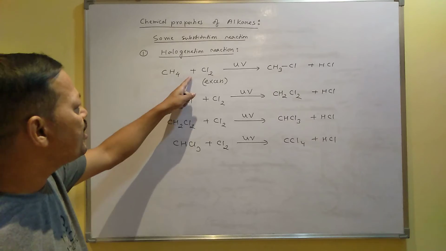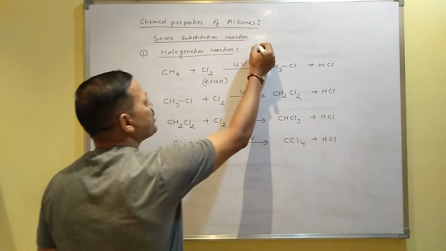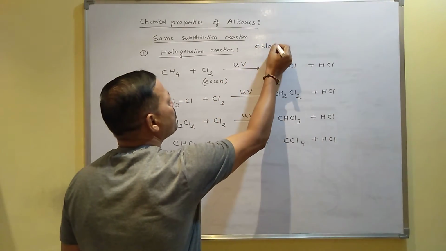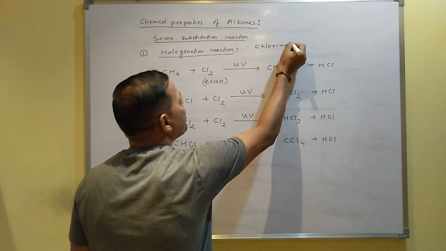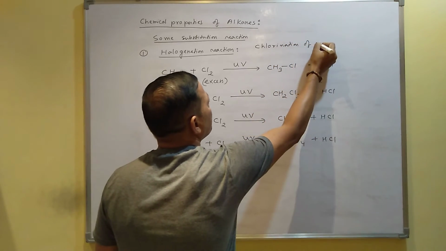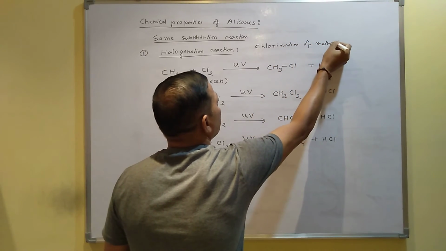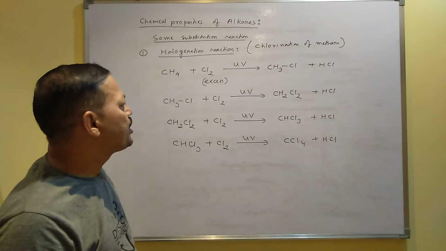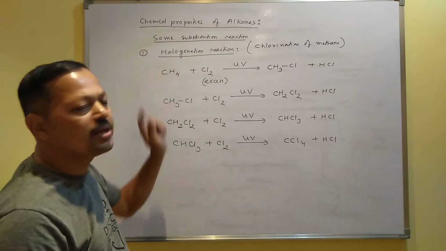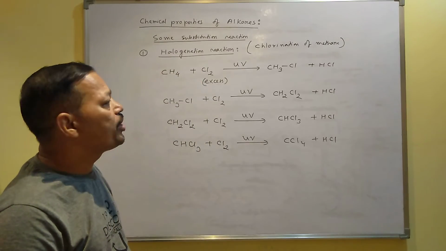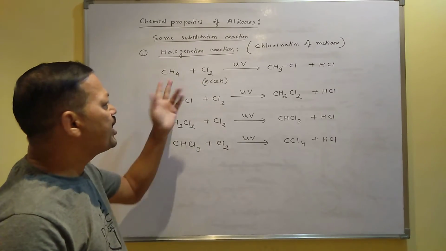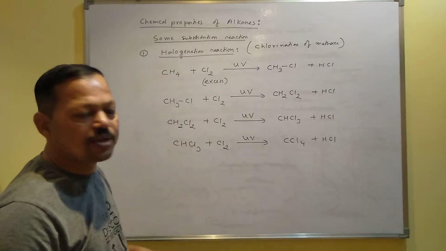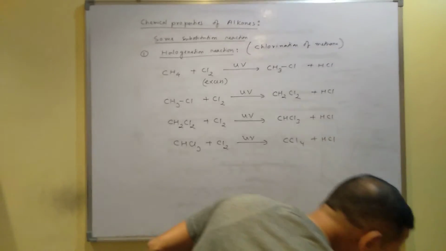And that's why specially for this reaction it has a special name also. The reaction is also called chlorination of methane. Chlorination of methane, and also called photochemical chlorination of methane because you added chlorine with methane. That's why the reaction is called chlorination of methane. You can take ethane also, then it is called chlorination of ethane, like that. Now